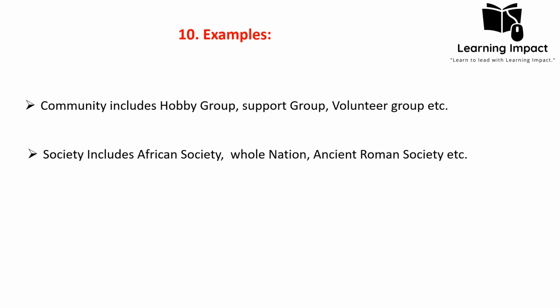At the last, we will discuss some examples. For example, a community may include a hobby group, those people who share the same hobbies, a support group who provide social support, or a volunteer group who are social workers. They can form a community. While in case of society, for example, African society, a whole nation, it may be of any nation, ancient Roman societies also. So these are all examples of community and society, and also the difference between community and society. So this was the end of our lecture.